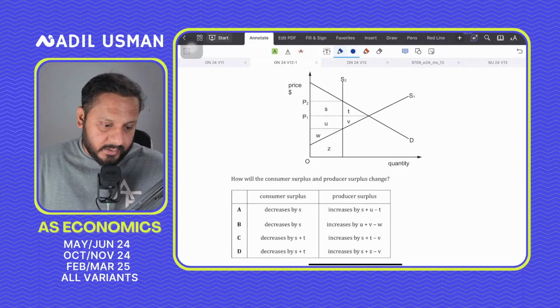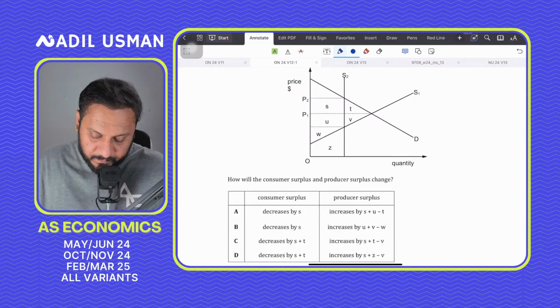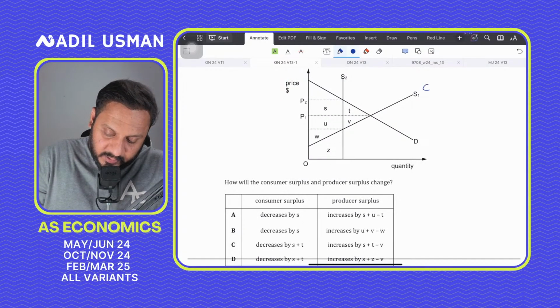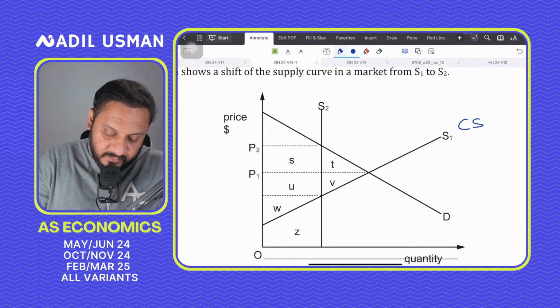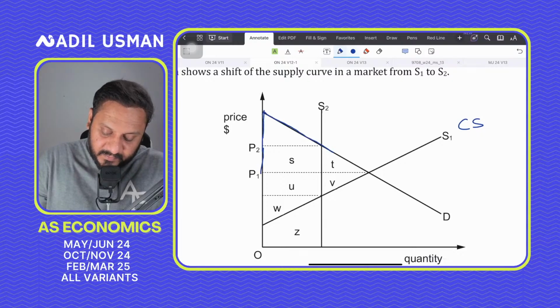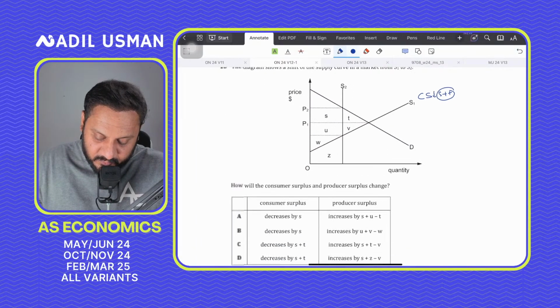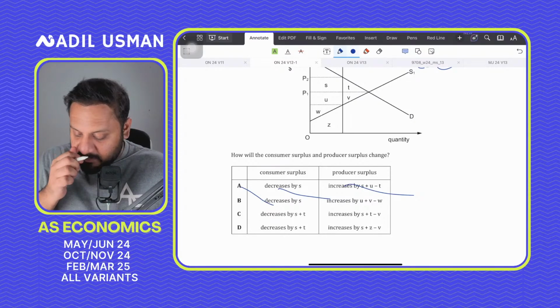Question number 10 says, how will the consumer surplus and producer surplus change? So the price is increasing, right? So what is the old consumer surplus? The old consumer surplus is the area that is above the price under the demand curve. So the old consumer surplus is all of this triangle, right? And when the price goes up, the consumer surplus goes down by S plus T. So consumer surplus basically falls by S plus T. So the answer has to be either C or D. So I'm just crossing out A and B. So the answer is C plus D.